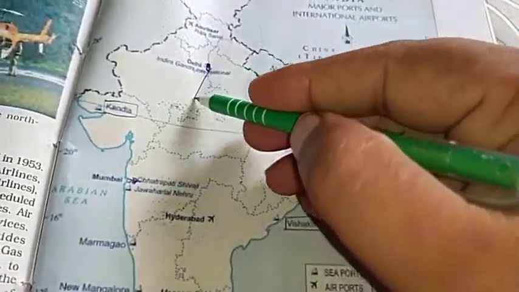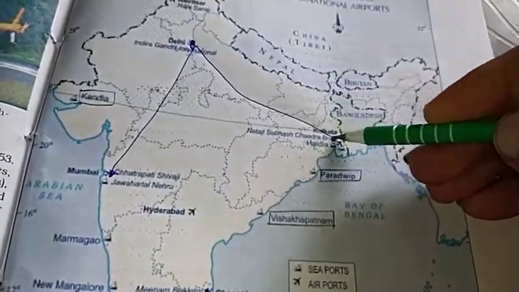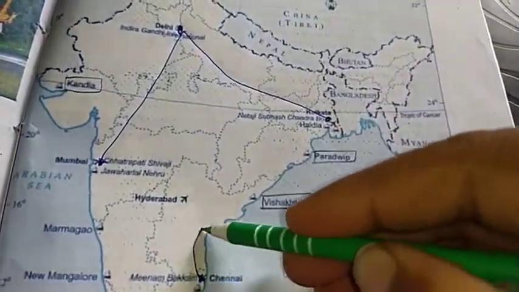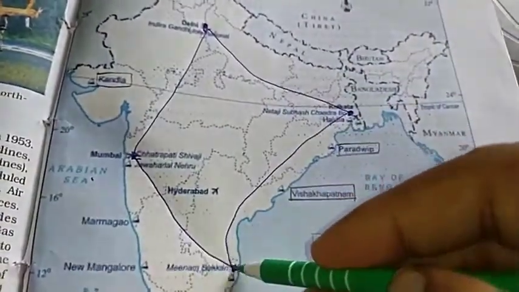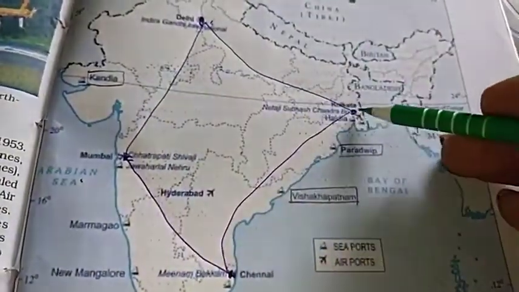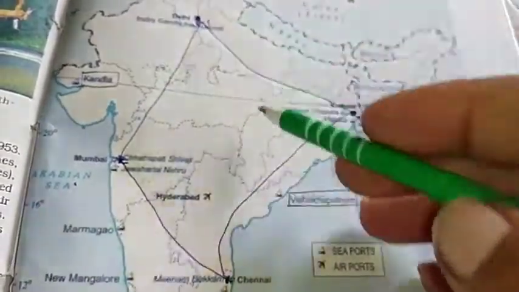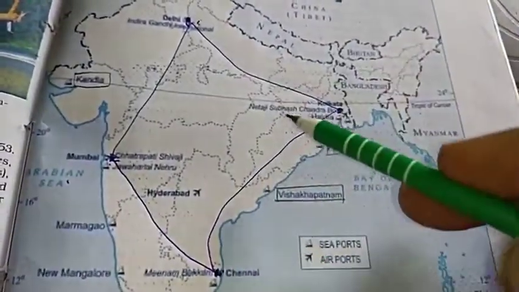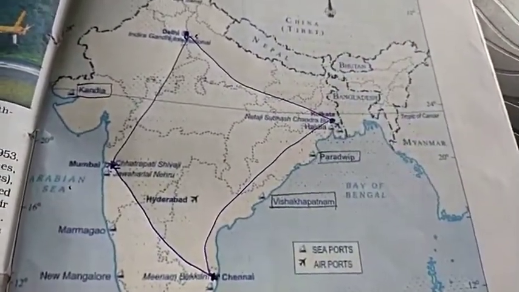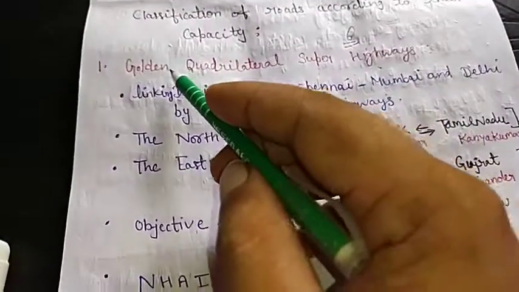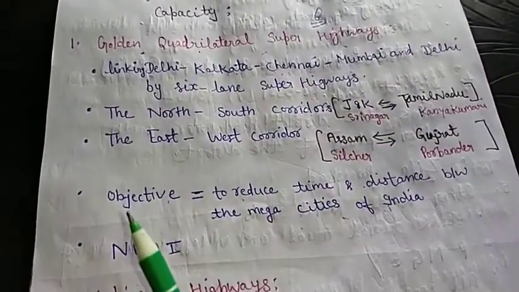When we connect these cities, Delhi to Kolkata, Kolkata to Chennai, Chennai to Mumbai, and Mumbai to Delhi, it appears like a quadrilateral. That's why this road is known as the Golden Quadrilateral Super Highways.